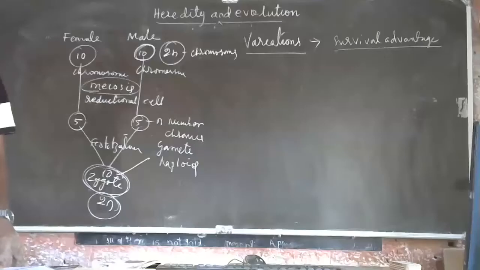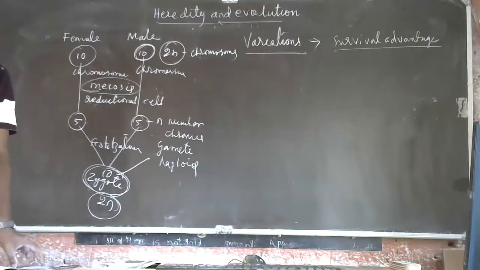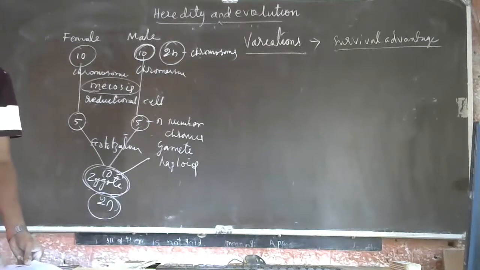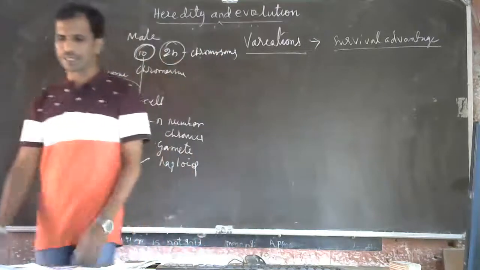And next page number 38. They have given the importance of variation. That also read it. You will understand very easily what I told just now. All will be present in this paragraph, which is present in page number 38 and page number 39. So go through that. Similarly, go through page number 43, why the sexual mode of reproduction, and page number 44. They have given about these variations and all. I hope you understood the concept. I think.